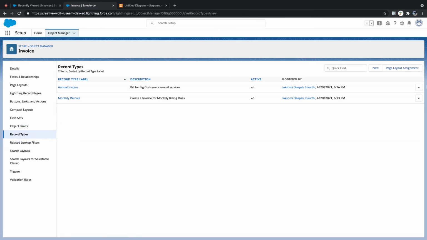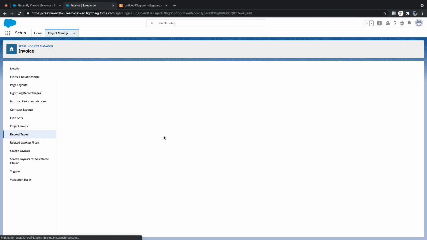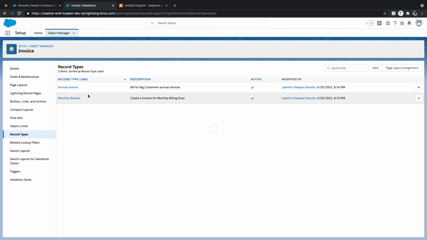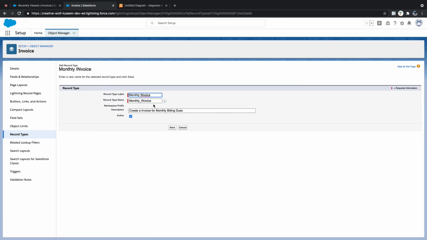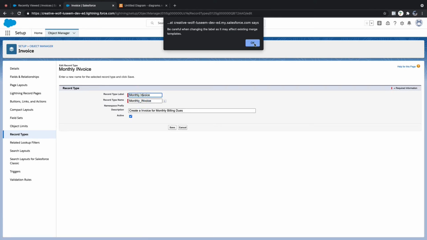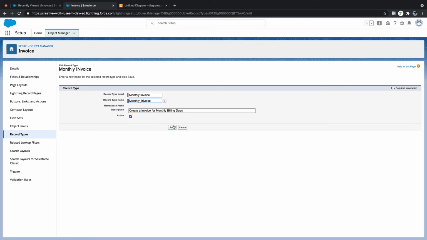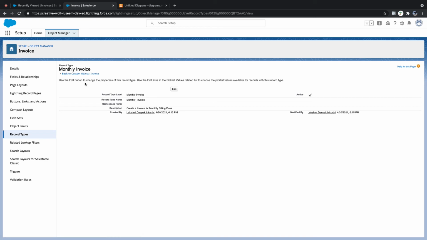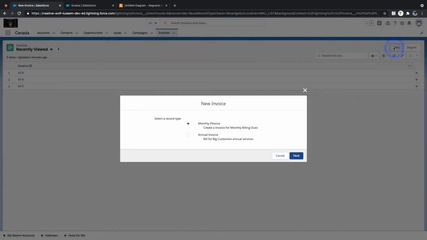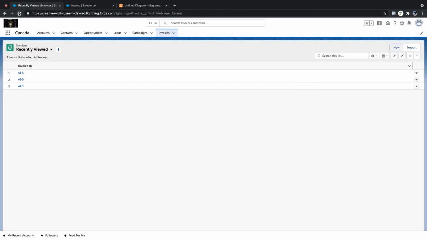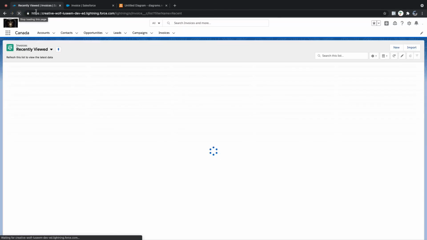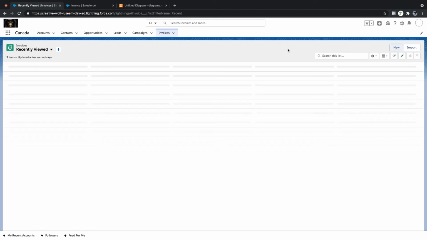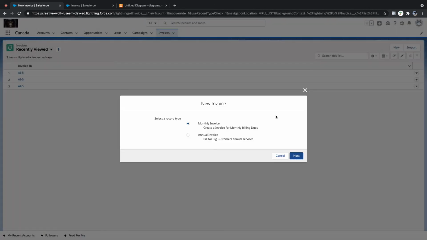Record types. The naming is not good. It's showing as a capital N. This is annual. Okay. Back to record types. Invoice. Edit. Small n. Okay. Small n. Save. New. Okay. This is the cache. Now we got it.